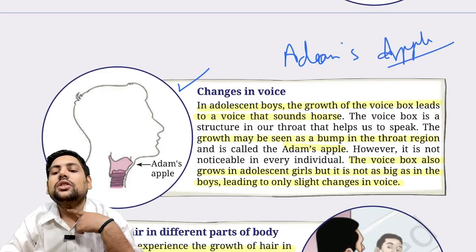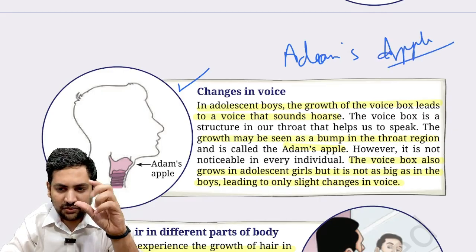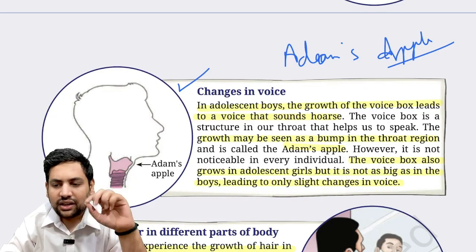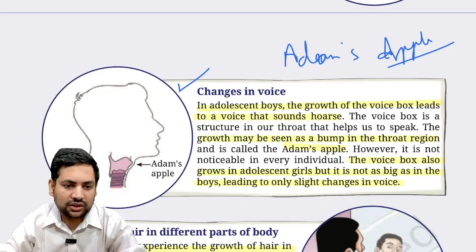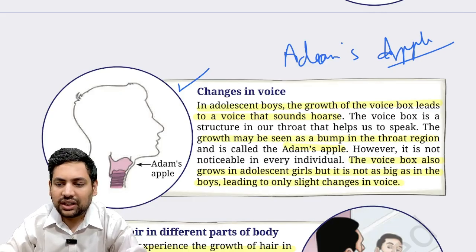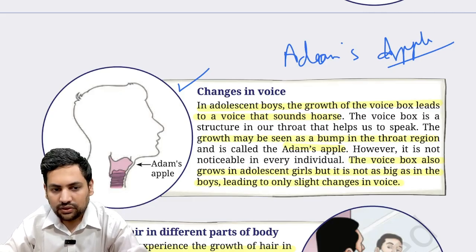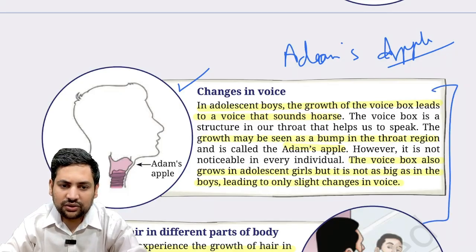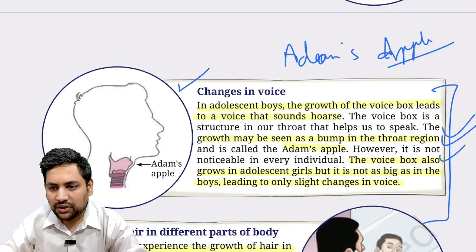Okay, that you can see on the throat of boys. Some bulb-like structure that is coming out, that is actually Adam's apple. It is not that women don't have a voice box, of course they have, but it is not as big as what men have. So for men it is much more clearly visible. This also starts to happen during the adolescence period only.